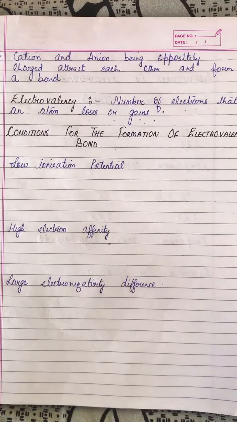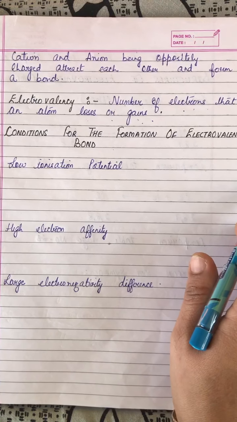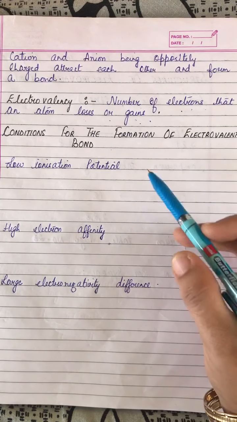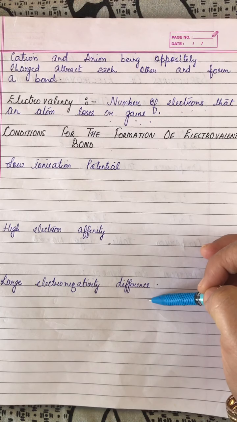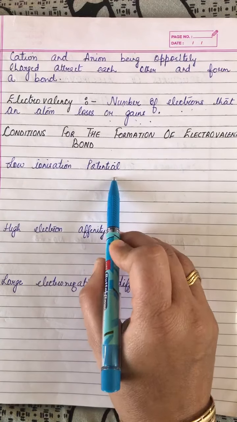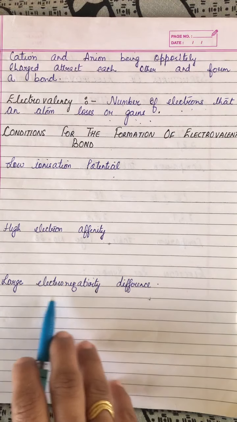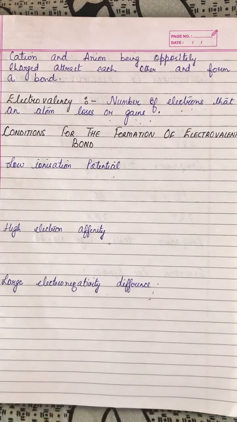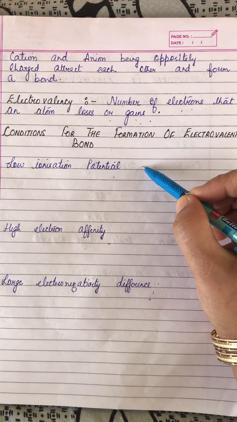So the next part is the conditions for the formation of an electrovalent bond. There are basically three conditions necessary for the formation of an electrovalent bond. First is low ionization potential. Second is high electron affinity. Third is large electronegativity difference. Now come to the first point, low ionization potential.